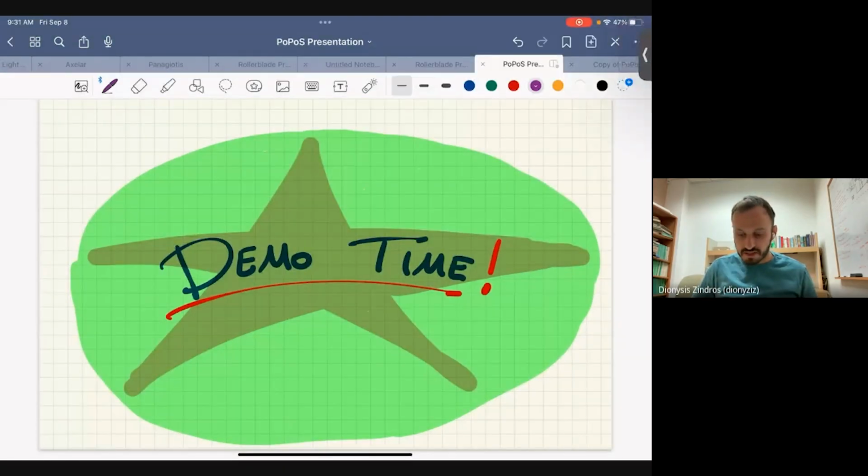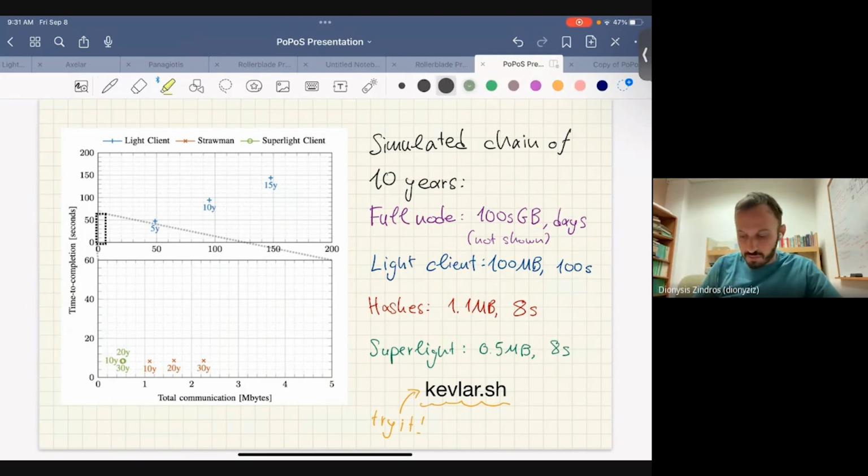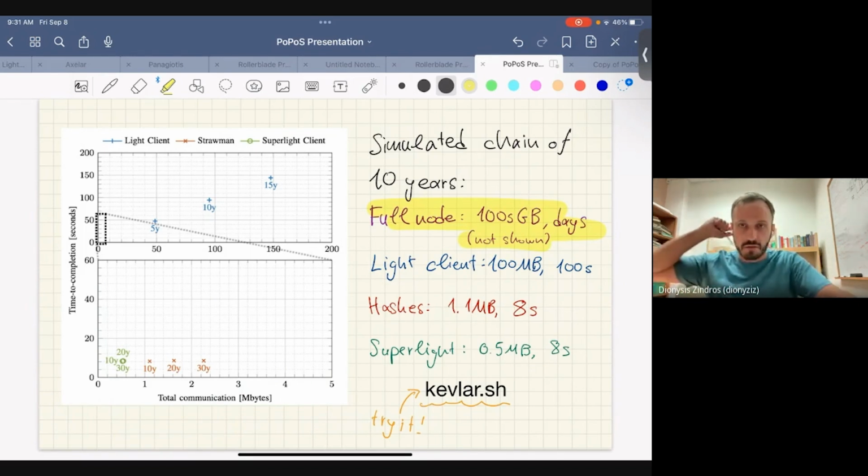Right. So a couple of statistics. Here's how our work compares to what is already out there. A full node we cannot really compare because it's very, very slow. You need hundreds of gigabytes and days. But what we did was create some fake chain data that mimics the real data, pretending that the chain will continue running for 10 years, the Ethereum chain in particular. And then we run our light clients on that to see how it works.